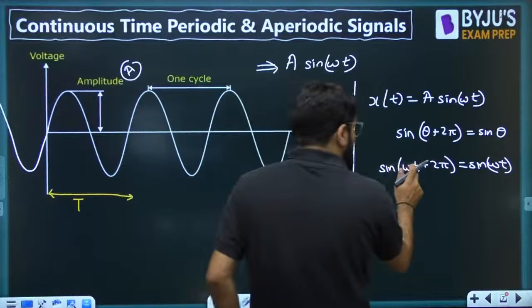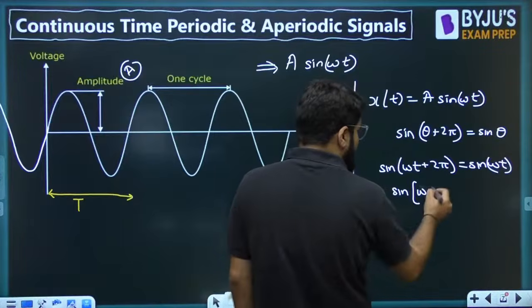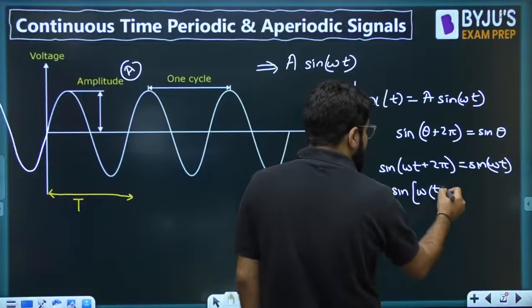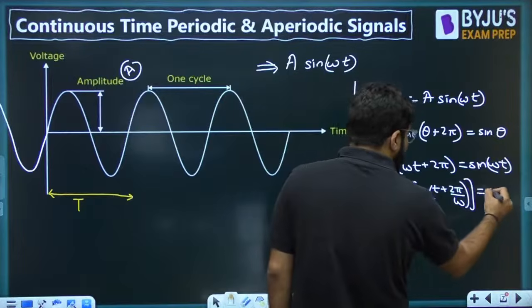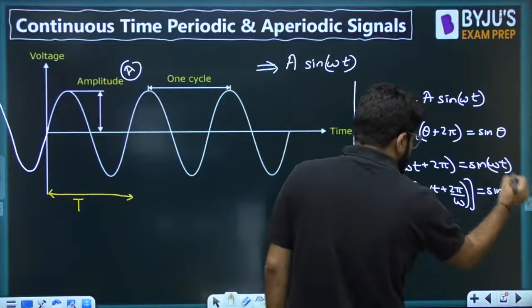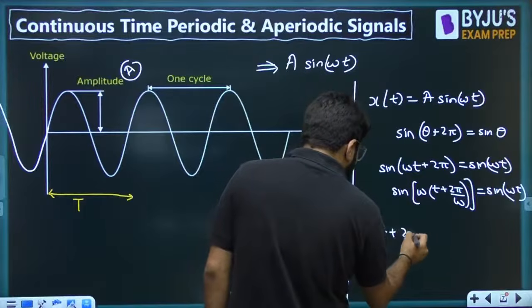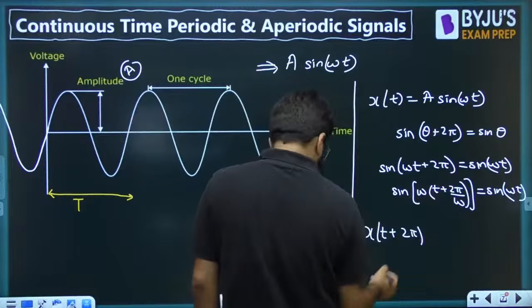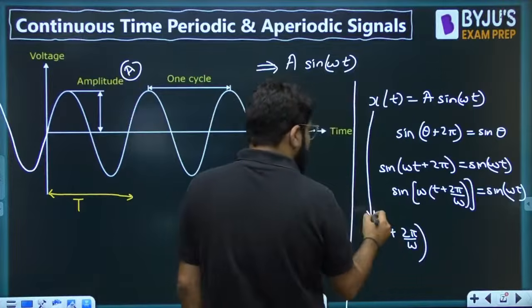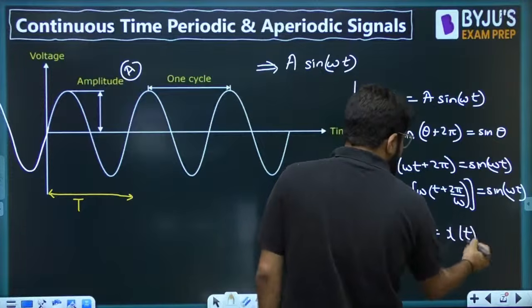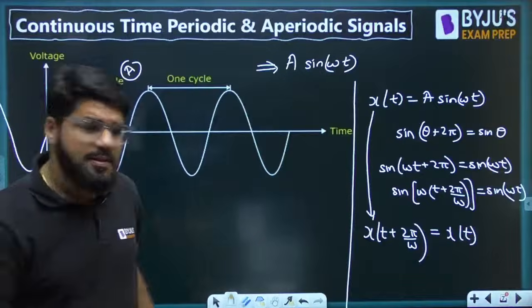So this is omega t plus 2 pi, but it can be rearranged. Let us see how much is the addition in time specifically. If I take omega common, it can be written as sine omega times t plus 2 pi by omega, and this is equal to sine omega t. That clearly means that if I take x of t plus 2 pi by omega, it is equal to x of t. That means this is periodic, and the period is 2 pi by omega.